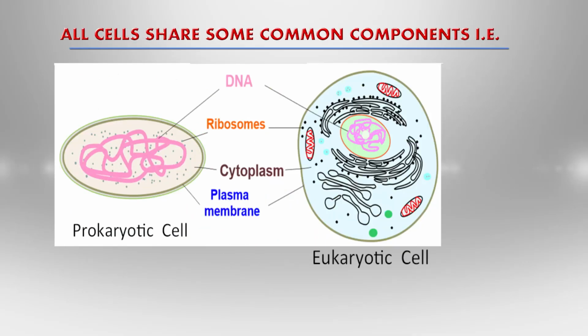You see in this slide that there are two types of cells, prokaryotic cell and eukaryotic cell. Both cells have DNA as genetic material, ribosomes, cytoplasm and plasma membrane. But their structural organization is different. The prokaryotic cell is simple as compared to the eukaryotic cell. The eukaryotic cell has membrane bound organelles and a true nucleus, but the prokaryotic cell lacks subcell organelles and there is no true nucleus in the prokaryotic cell.